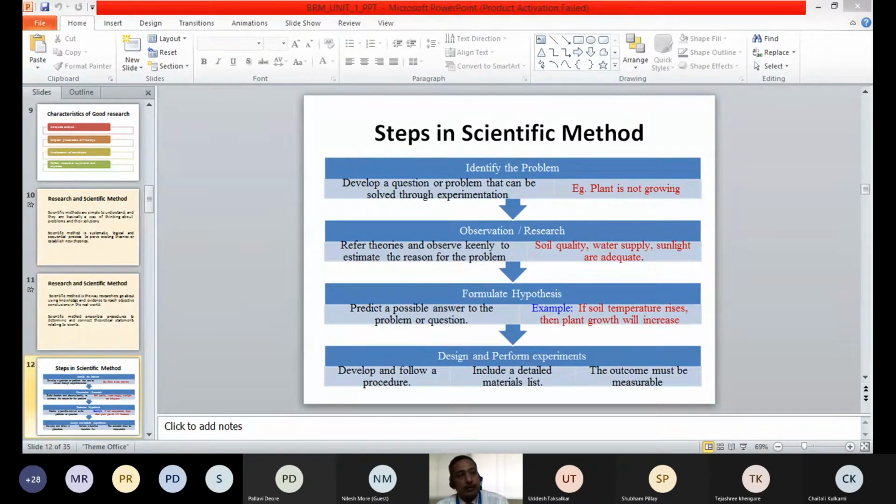So different hypotheses we may have for a particular problem. For a particular problem, we may have 2-3 assumptions or 2-3 hypotheses, we can call it. And we will test each of the hypotheses. For testing each of the hypotheses, we'll have to collect some information.